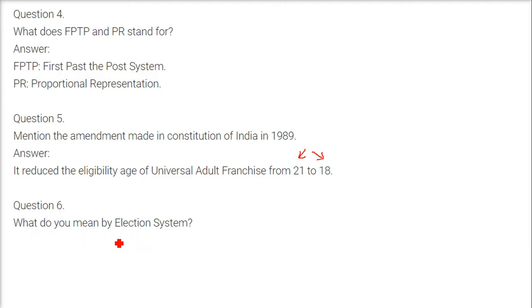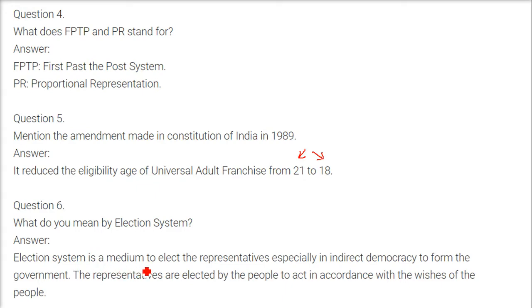What do you mean by election system? Election system is a medium to elect the representatives, especially in indirect democracy, to form the government. The representatives are elected by the people to act in accordance with the wishes of the people, because they have elected their representatives to go to various legislatures.